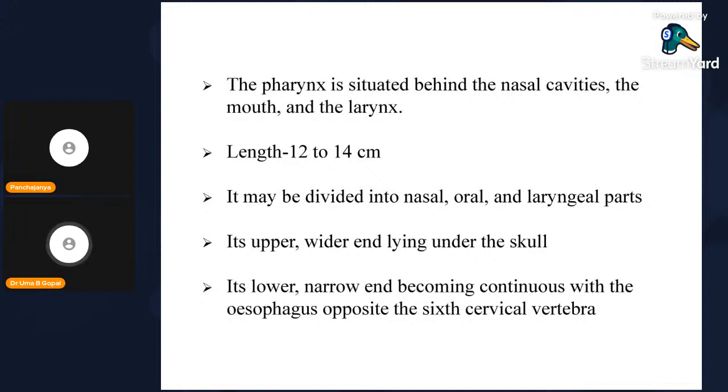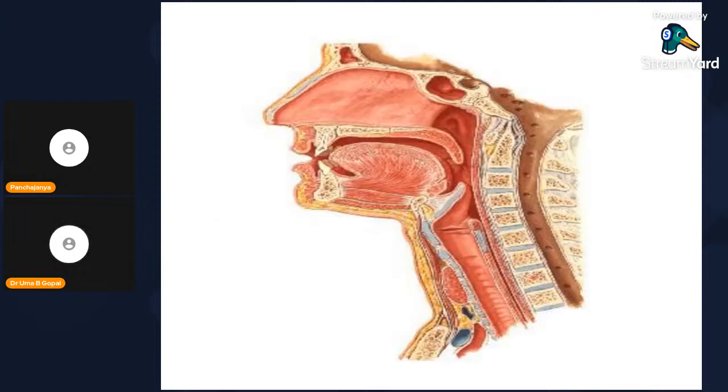The pharynx is situated behind the nasal cavity, the mouth, and the larynx. It is 12 to 14 centimeters, divided into nasal part, oral part, and laryngeal part. Its upper wider end lies under the skull. Its lower narrow end becomes continuous with the esophagus opposite the sixth cervical vertebra, at its lower border. So this is the pharynx: nasopharynx, oropharynx, laryngopharynx.